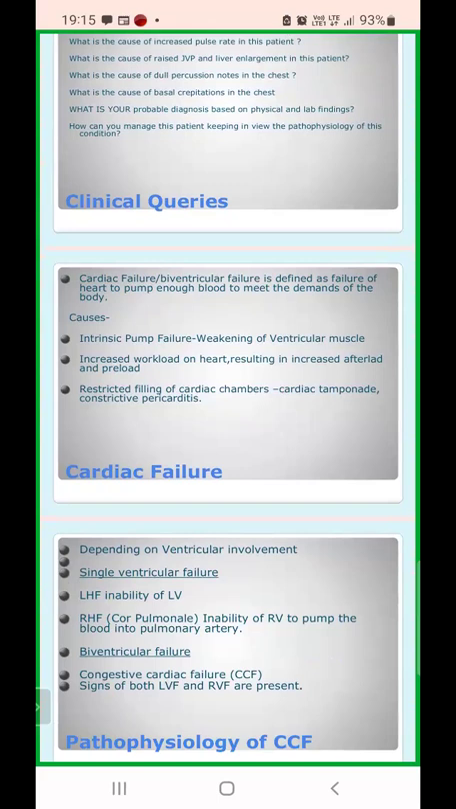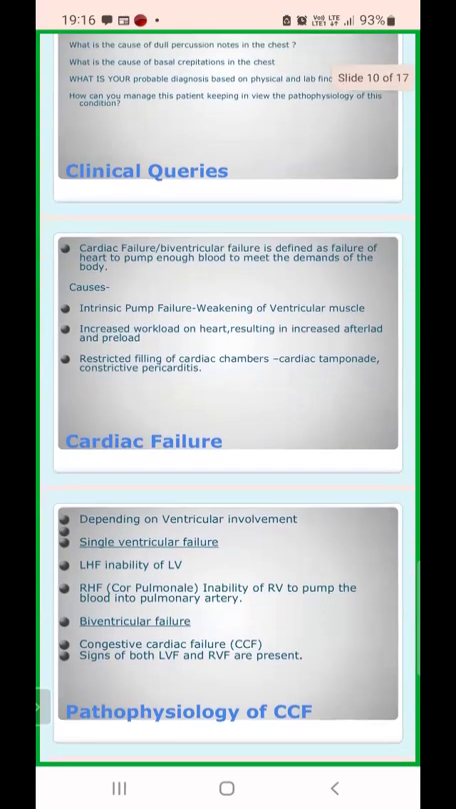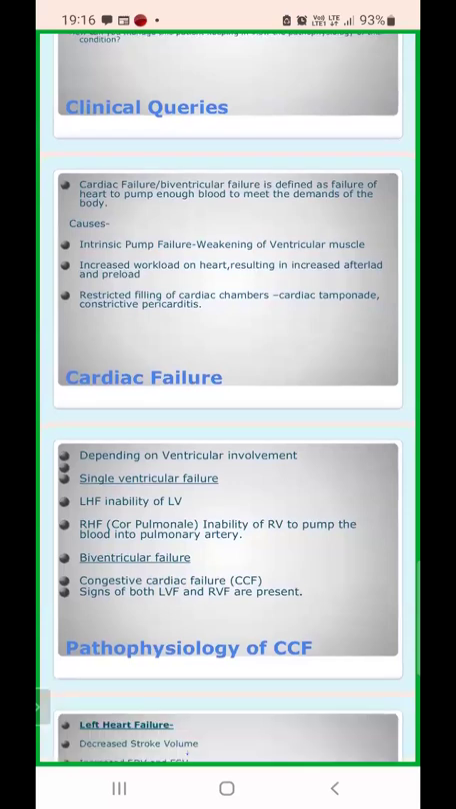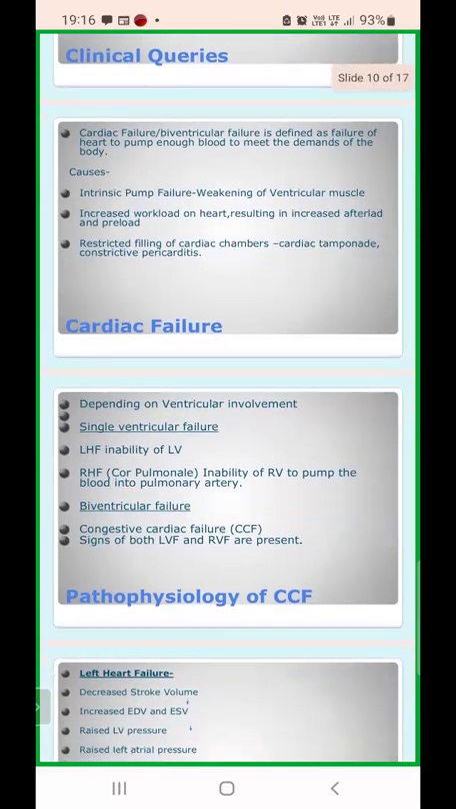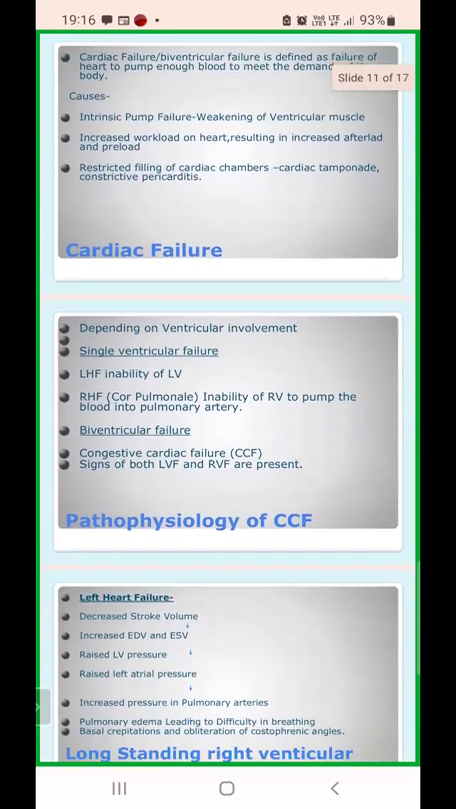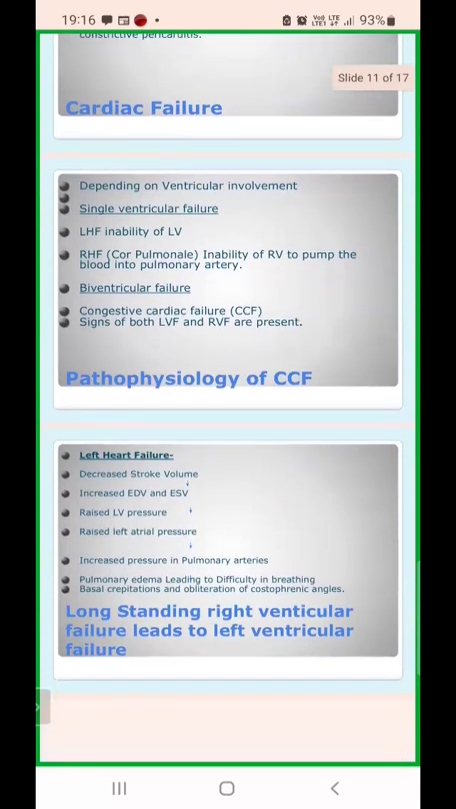And what could be the causes? Causes could be the intrinsic pump failure in the heart itself. There is some problem which can be attributed to the weakening of the ventricular muscle. Then, increased workload on the heart, which results in increased afterload and preload. Then, restricted filling of the cardiac chambers like cardiac tamponade and constrictive pericarditis. In these conditions, cardiac failure may occur. These could be the three causes. Among the three causes, one could be the reason for the cardiac failure.